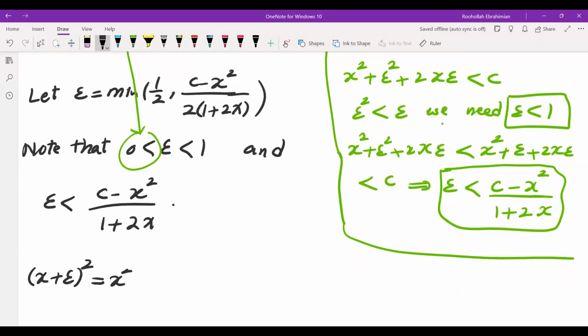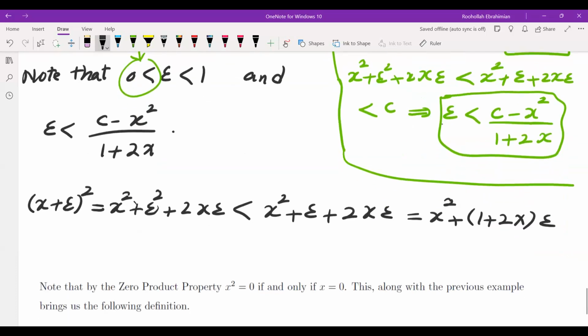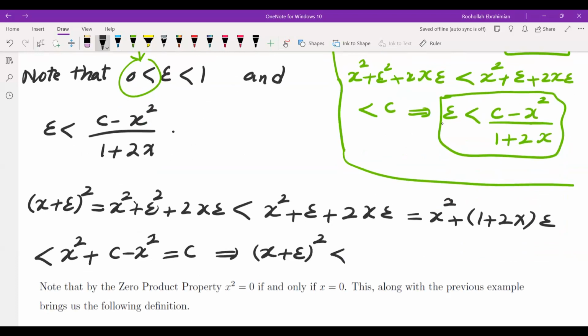This is x squared plus epsilon squared plus 2x epsilon. That's less than x squared plus epsilon plus 2x epsilon, which is x squared plus (1 plus 2x) epsilon, which is less than x squared plus c minus x squared, which is c. So this means (x plus epsilon) squared is less than c.